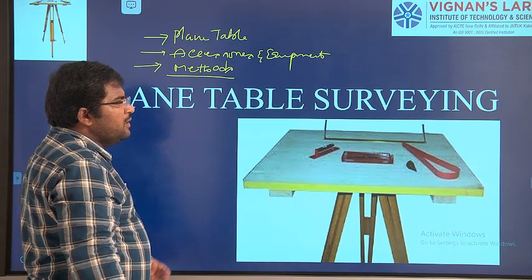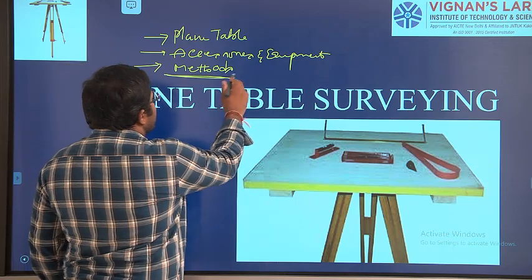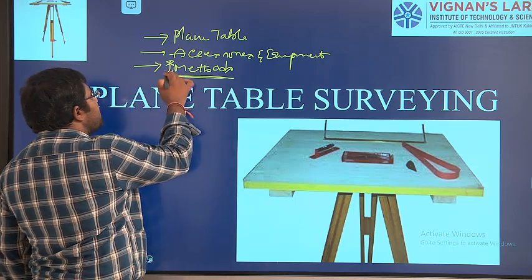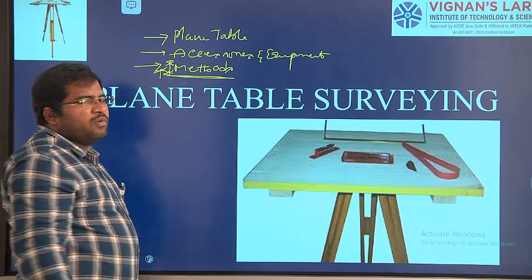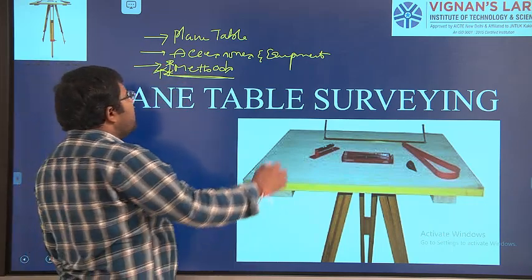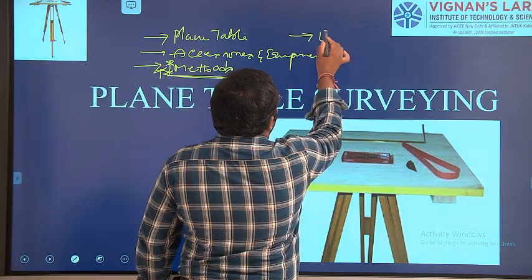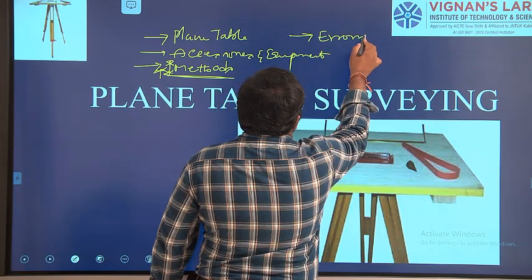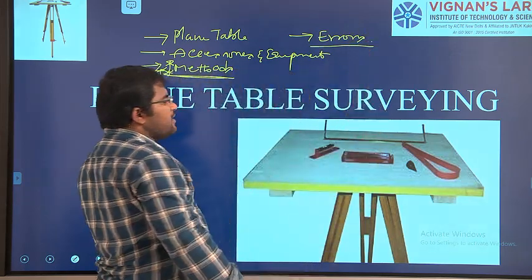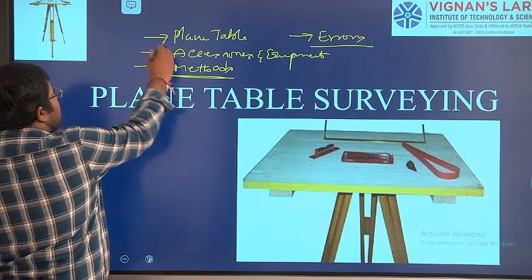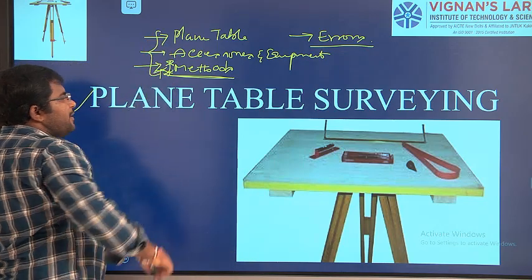Based on this, we have experiments in the surveying fieldwork 1 laboratory. Then we have errors. What are the different types of errors we are going to see in the case of plane table surveying? This is the content for this topic.